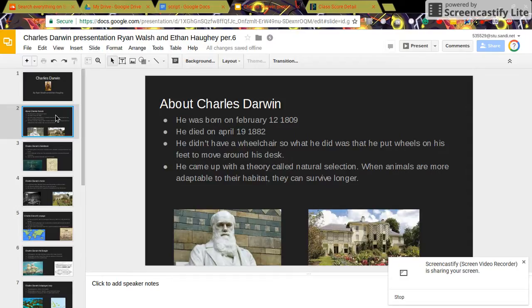He came up with a theory called natural selection. When animals are more adaptable to their habitat, they can survive longer.